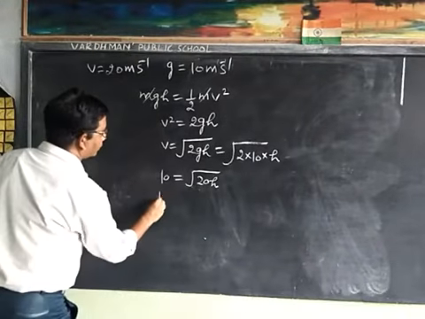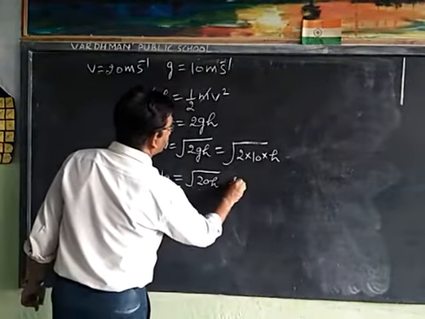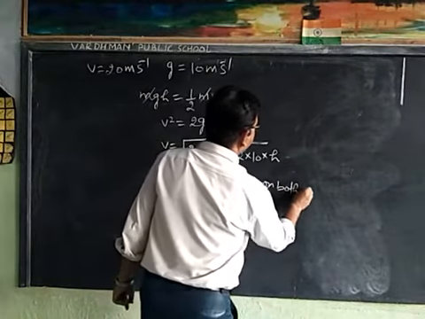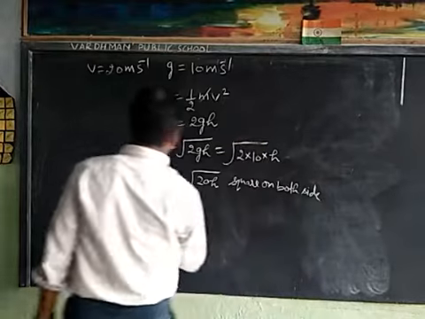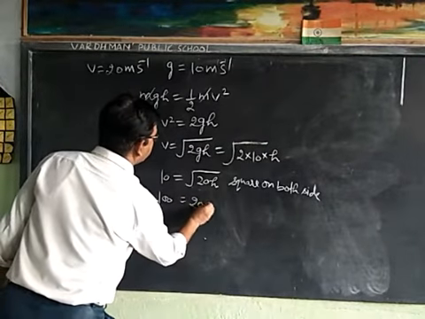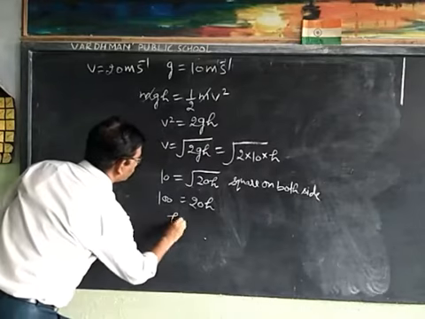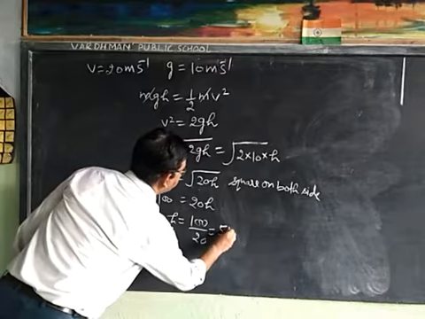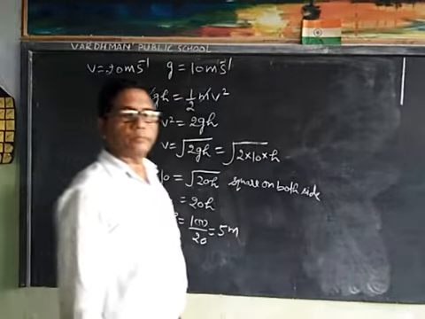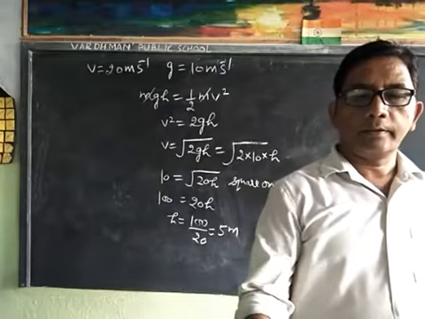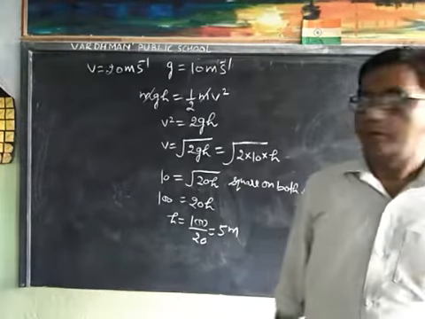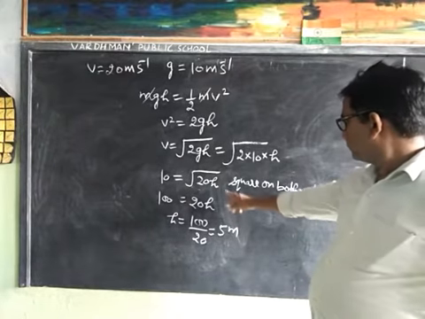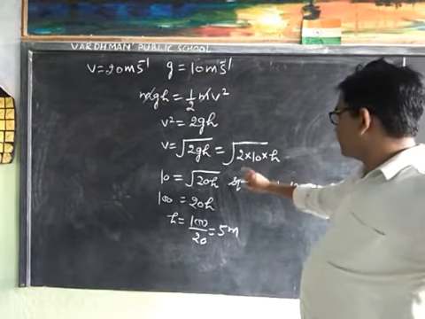Squaring on both sides, we will get 20h, then h is equal to 100 upon 20, that is 5 meter.